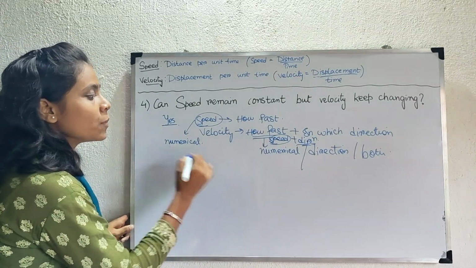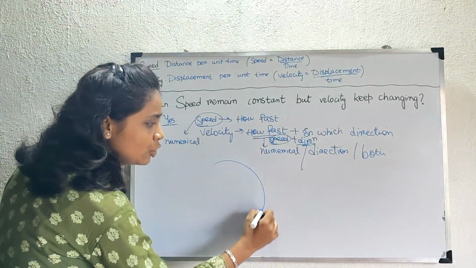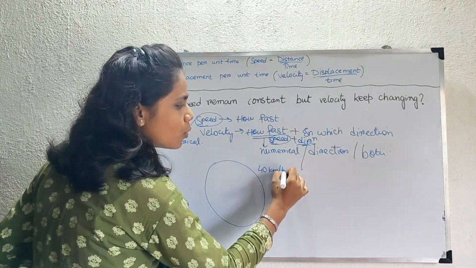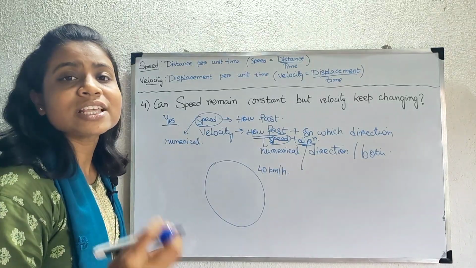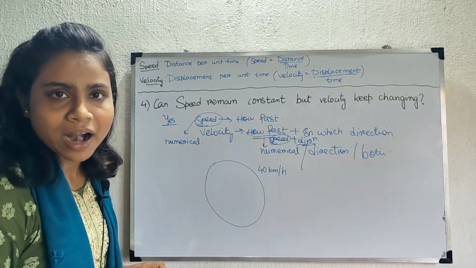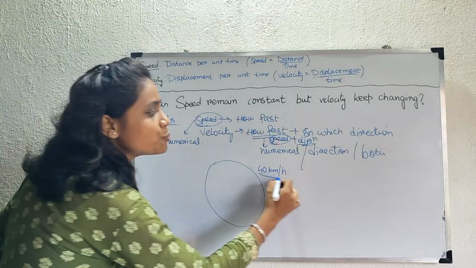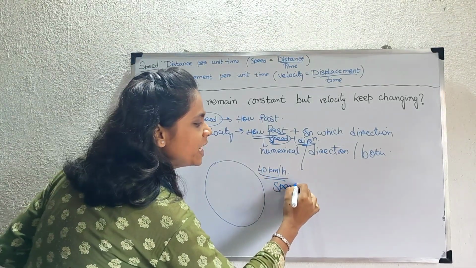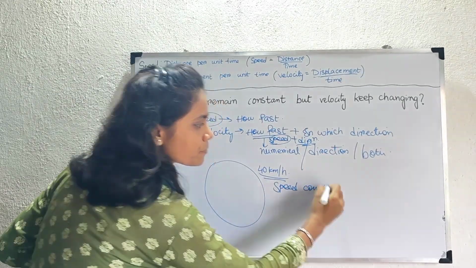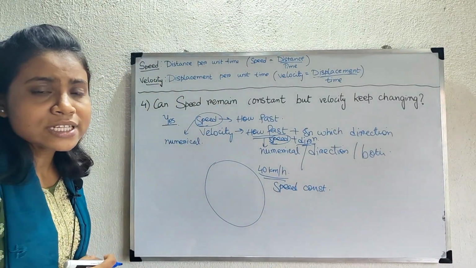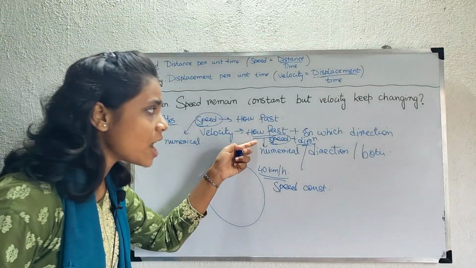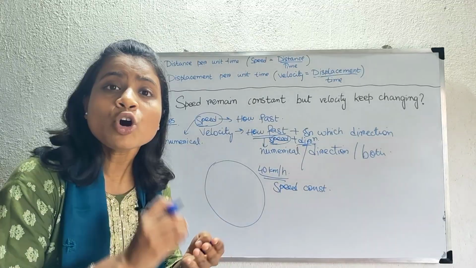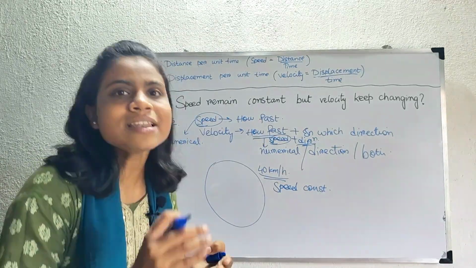Suppose a car is moving in a circular path with a speed of 40 km per hour. This speed remains constant throughout the circular path. So in this case, speed is constant. But what about the velocity? Velocity is about how fast plus in which direction. That is speed plus direction. Both speed in a particular direction is velocity.